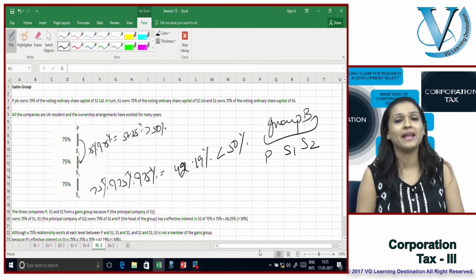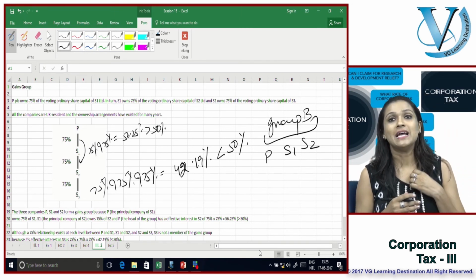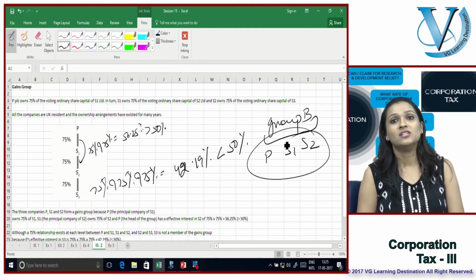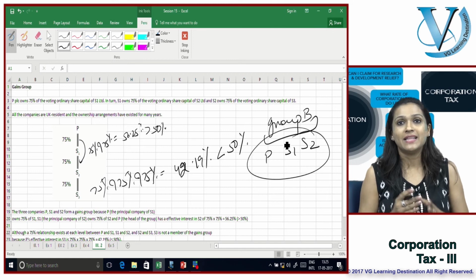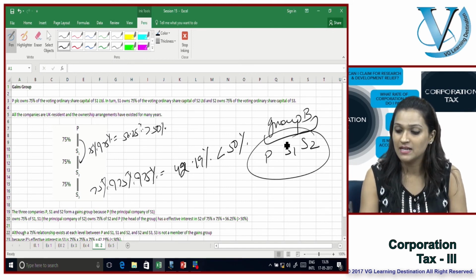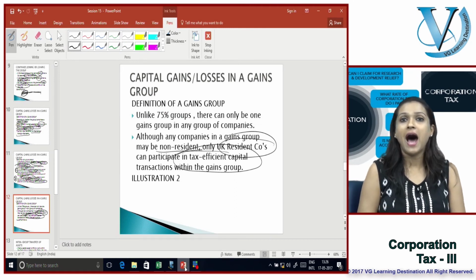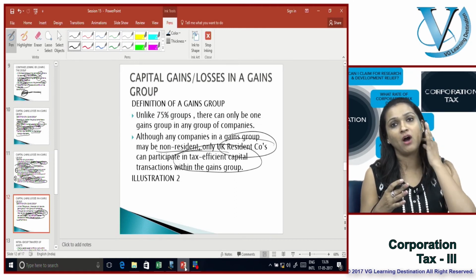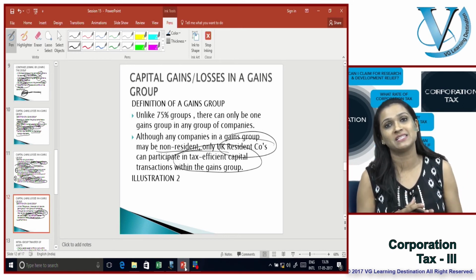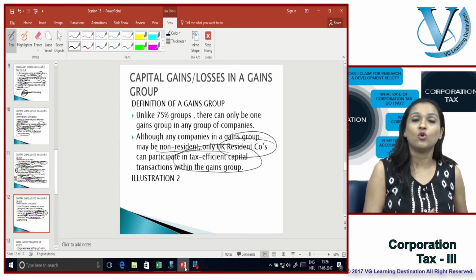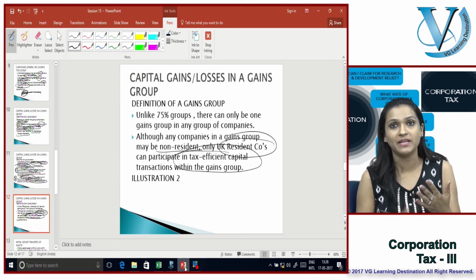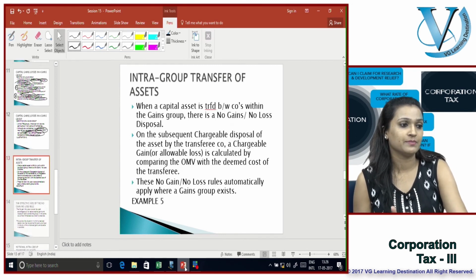So very simply, I now know what the group is and which companies can participate in intra-group transfers. Why? Because there is a gains group that actually exists. Now let's have a look at how entities within these groups can participate in transferring assets from one company to the other.